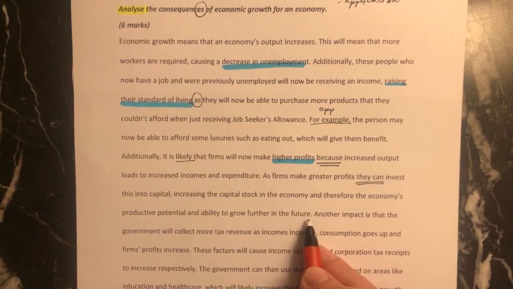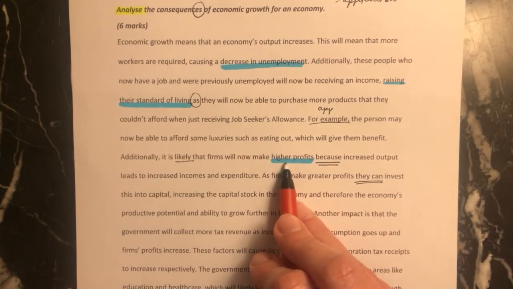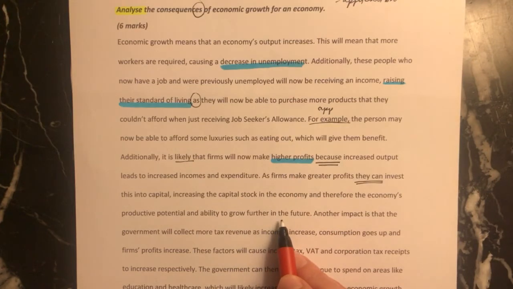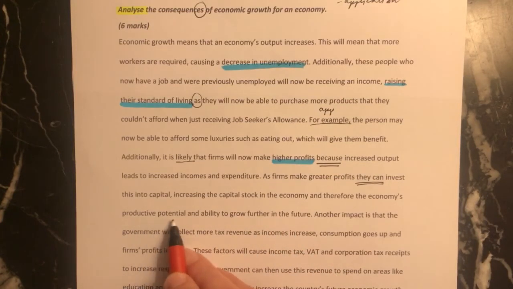This gives even more detail which has flowed from these firms making higher profits. But you're talking about the implications for the whole of the economy because they come from the changes that have happened to companies. It actually affects the whole of the economy, and they're capable of growing in the future because they're capable of producing more. Their productive potential has gone up.